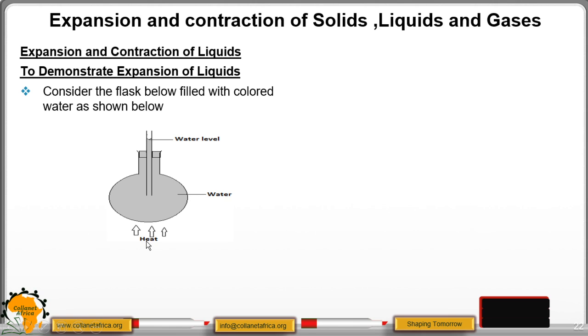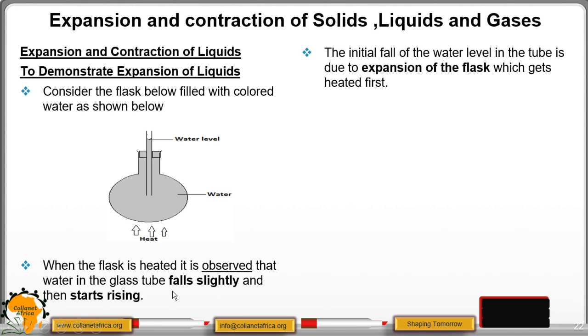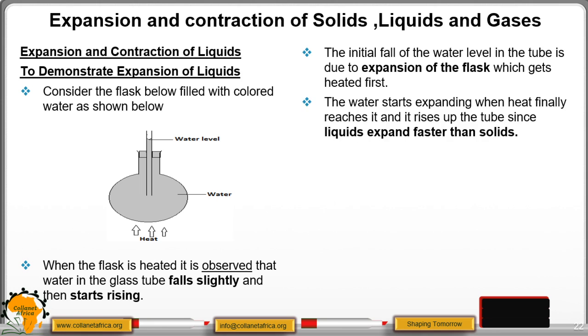Then we are heating the flask. When it is heated, it is observed that the water falls slightly and then starts rising. So what is the reason for that? The initial fall of water level in the tube is due to the expansion of the flask, which gets heated first. So it expands and increases the volume, and therefore the level of water falls slightly.